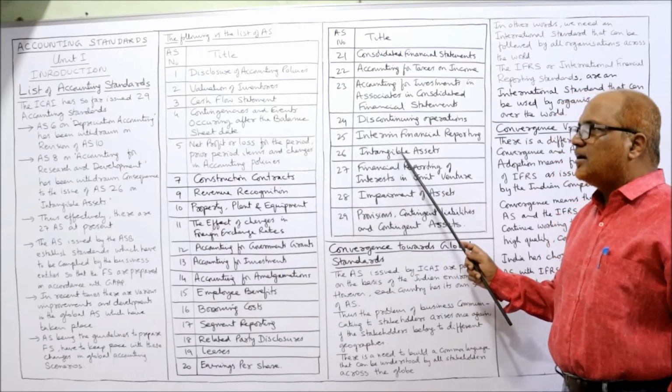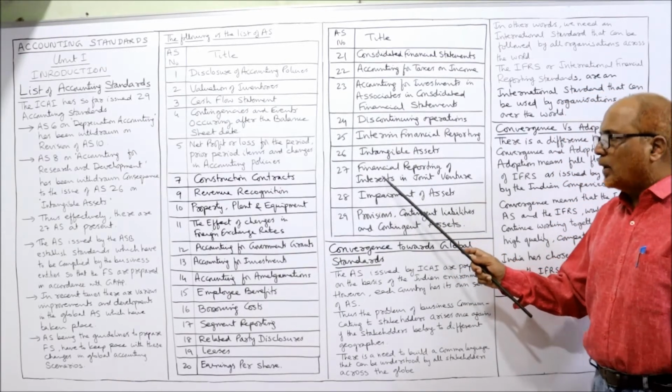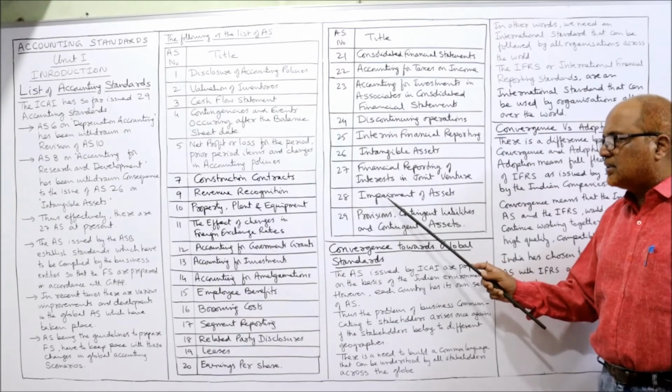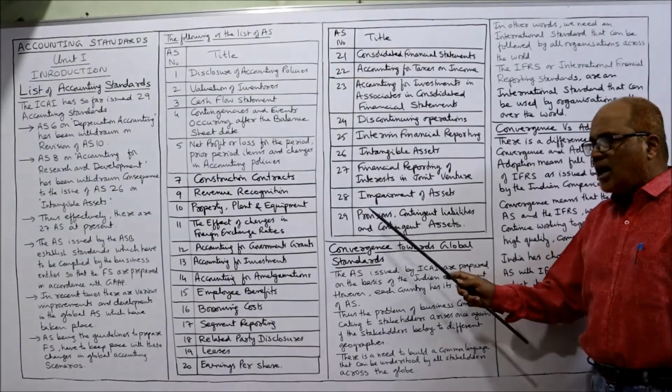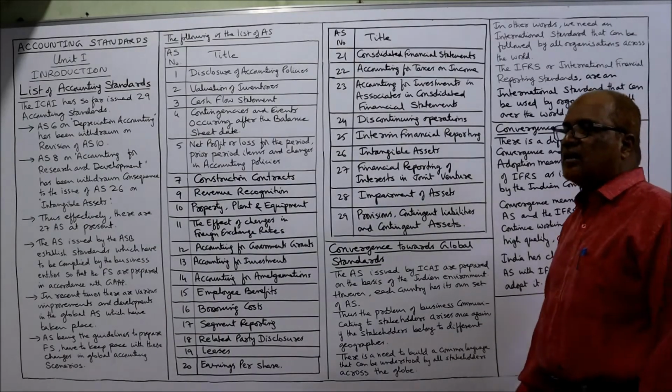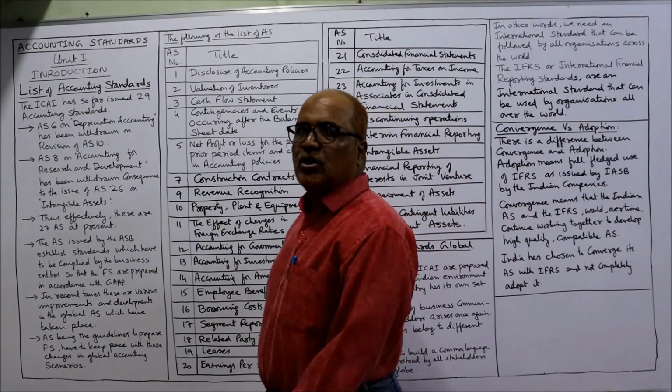Then 26th, intangible assets. 27th, financial reporting of interest in joint venture. 28th, impairment of assets. And lastly, 29th, provisions, contingent liabilities and contingent assets.